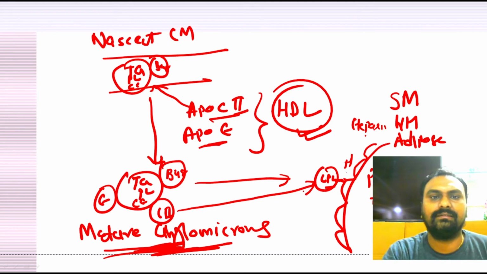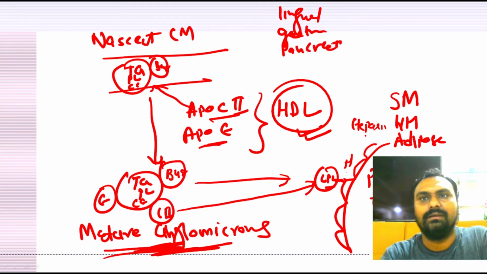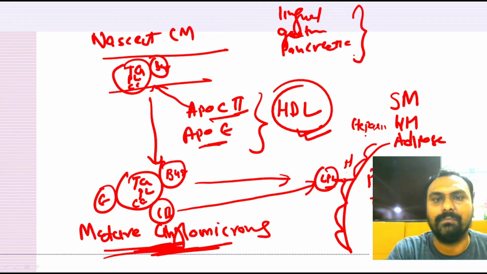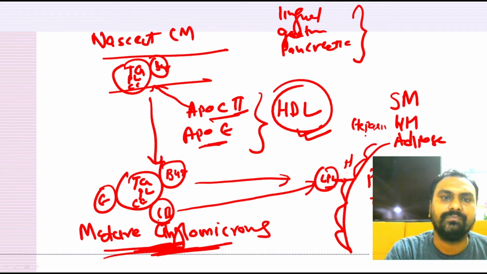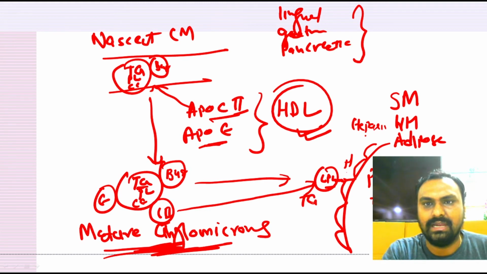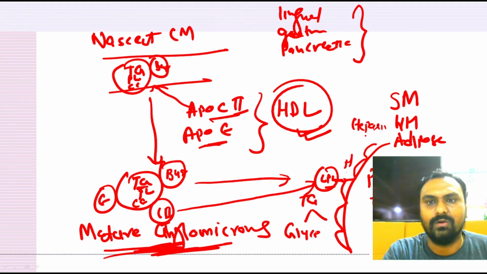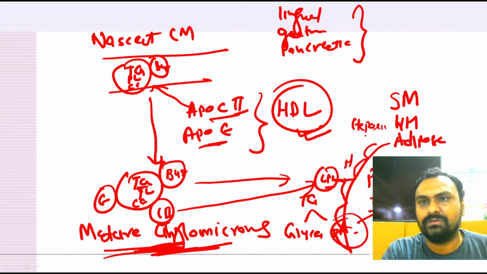This is frequently asked: which apoprotein will activate lipoprotein lipase enzyme? We have already learned about lingual lipase, gastric lipase and pancreatic lipase in digestion and absorption of lipids. Here one more lipase is there, called lipoprotein lipase, which is activated by ApoC2. It will break down the triglyceride into glycerol and fatty acid. This fatty acid is taken up by the peripheral tissue like skeletal muscle and adipose tissue.